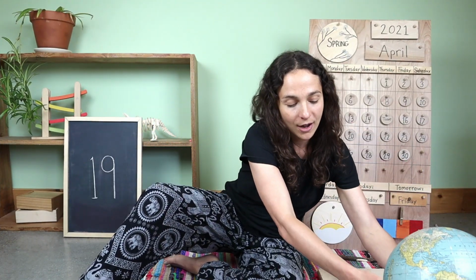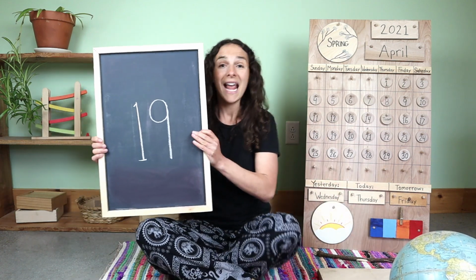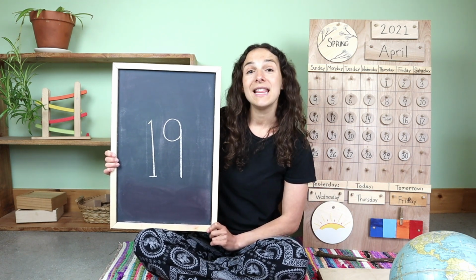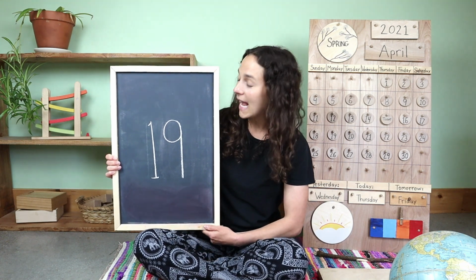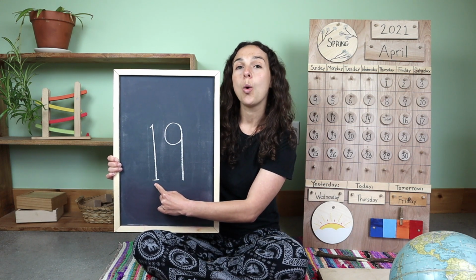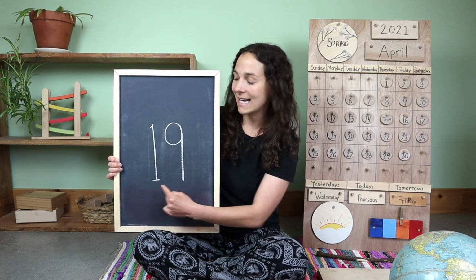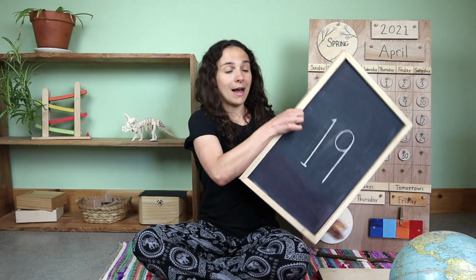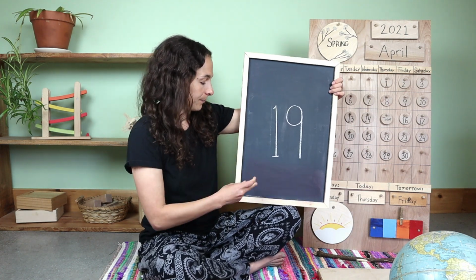Now, let's move on to the number of the week. This week, we've been talking all about this double-digit number. This is the number 19. You're right. And when we write the number 19, first we write the number 1, and then we write the number 9. 19. I'm grabbing my piece of chalk from behind me so that we can count 19 tally marks together.